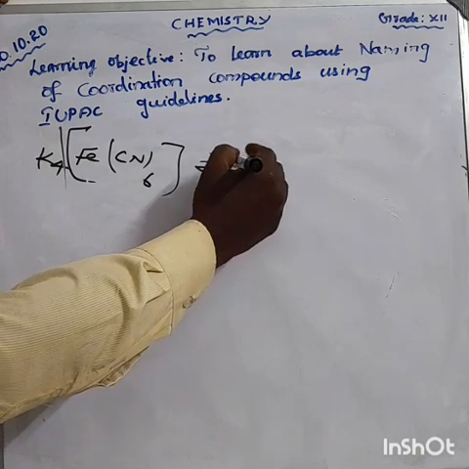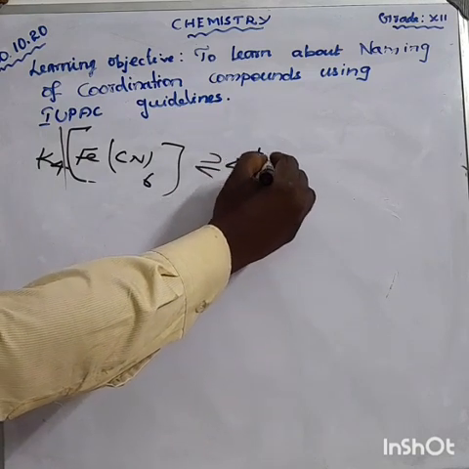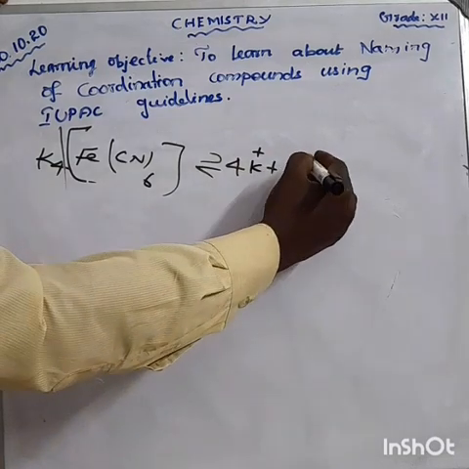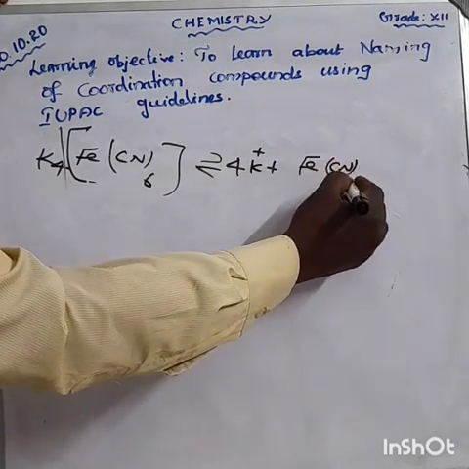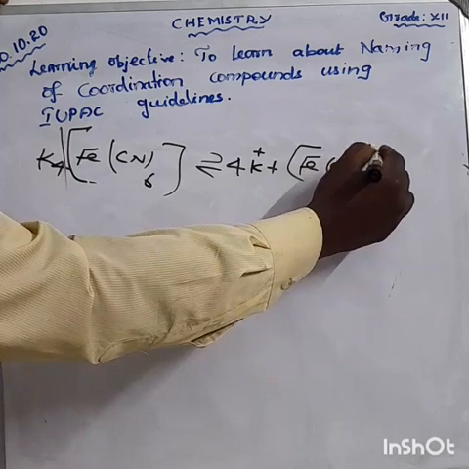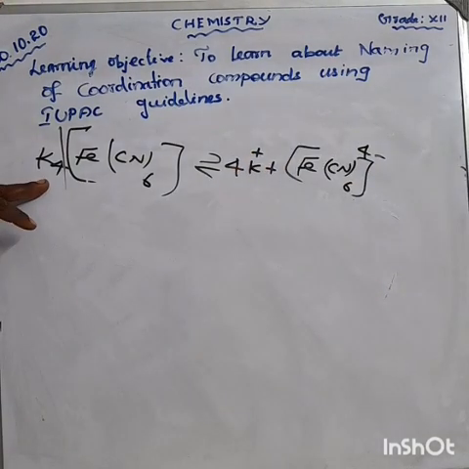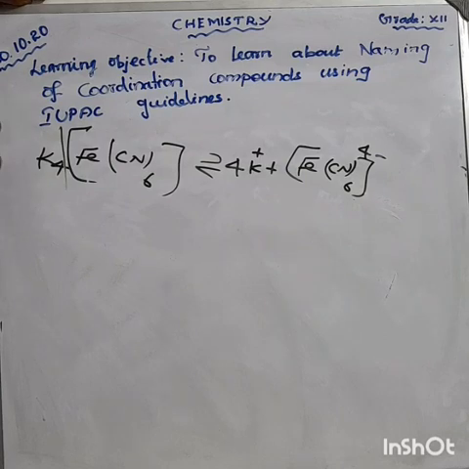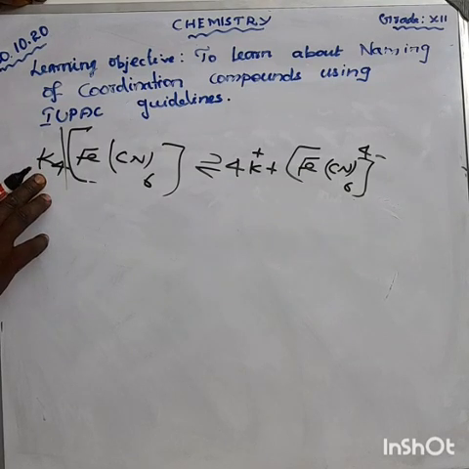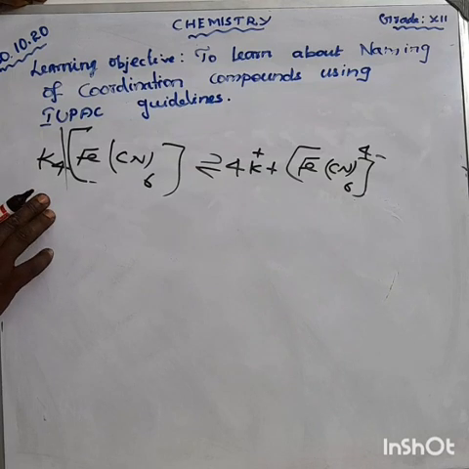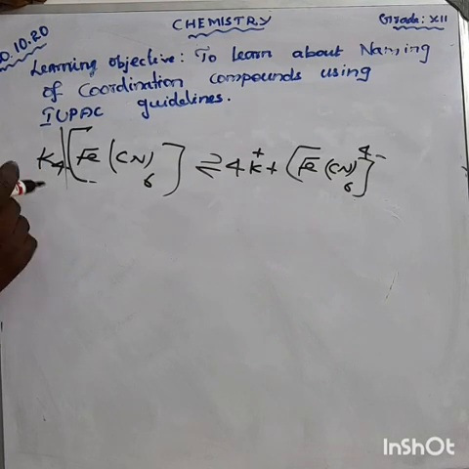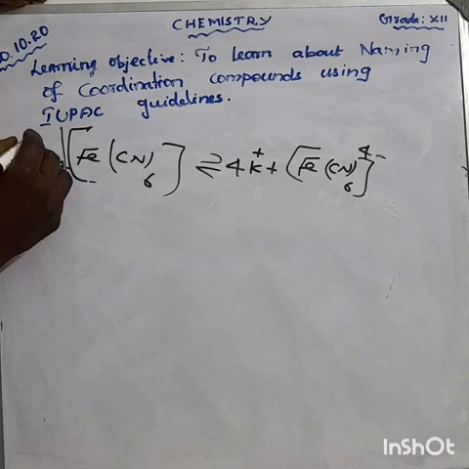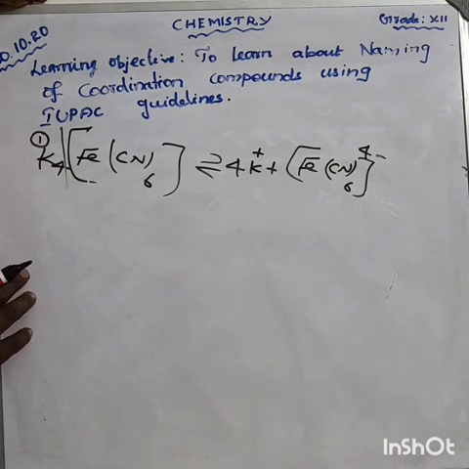So this is 4K plus, and [Fe(CN)6] 4 minus. The first one is the simple cation. What is the cation? Here the cation is K plus, so we say potassium. First we say potassium.